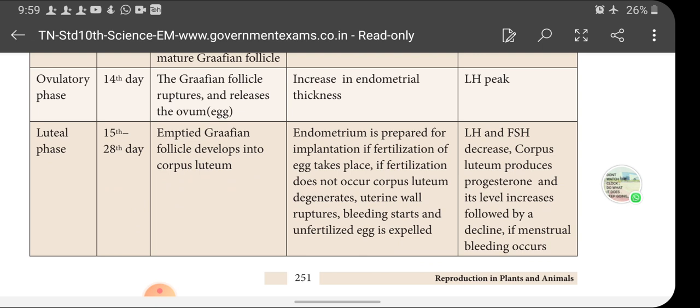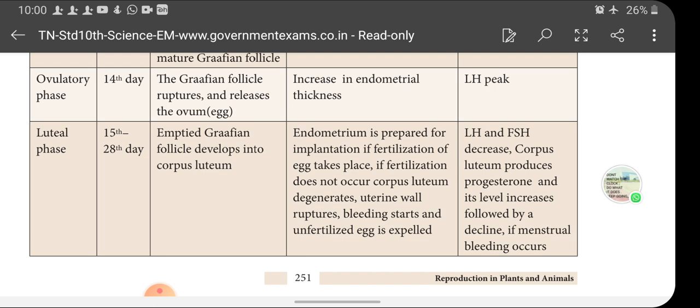This is what happens. So if fertilization does not occur, the corpus luteum degenerates and the uterine wall ruptures, bleeding starts, and the unfertilized egg is expelled out. So what hormones are involved in this? Before that, LH and FSH increased so far. Now during the luteal phase, LH and FSH decrease. Then what happens?